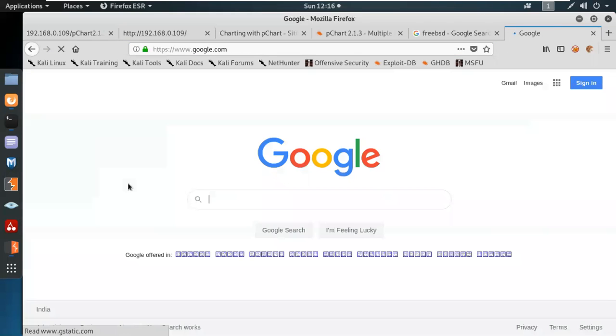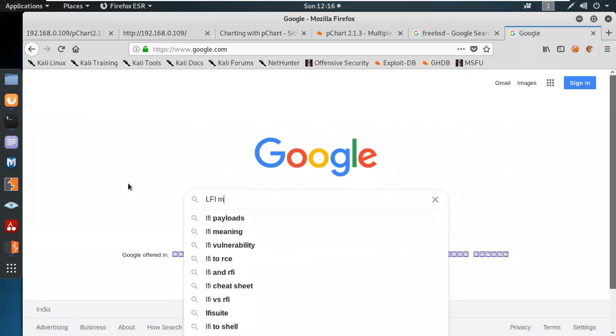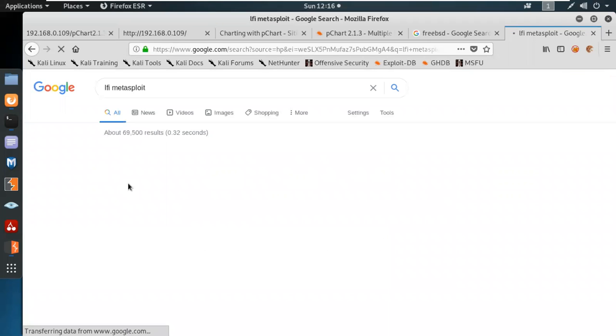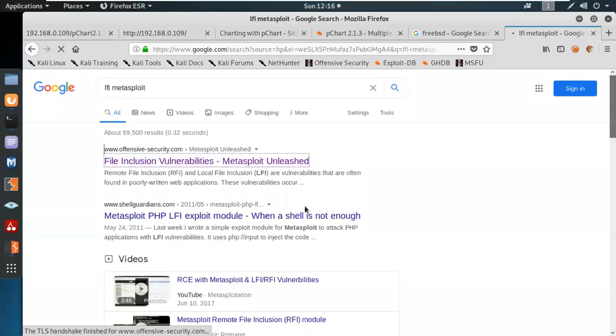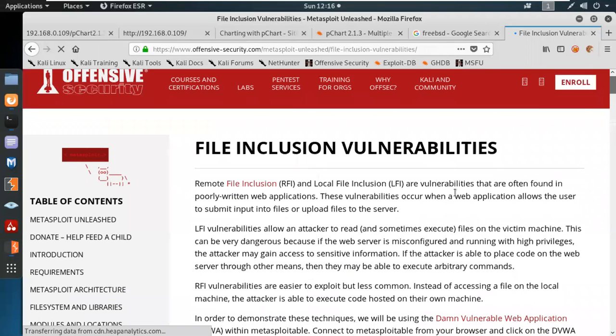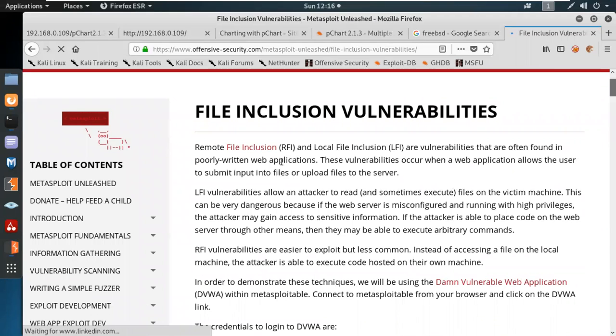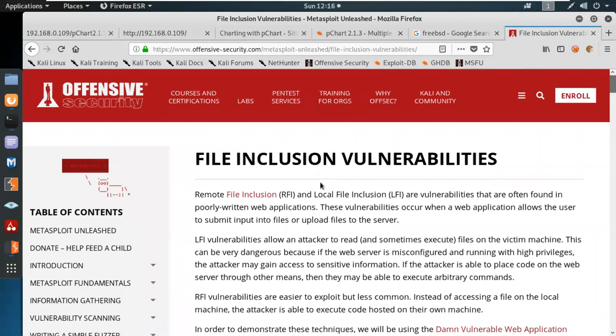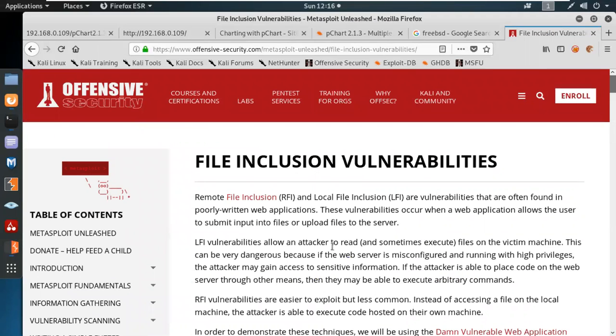Let's have a look. LFI, Metasploit. File inclusion vulnerability, which comes in as remote file inclusion and LFI. Remote file inclusion and local file inclusion are vulnerabilities that are often found in poorly written web application code. This vulnerability occurs when a web application allows the user to submit input into files and upload files on the server side.